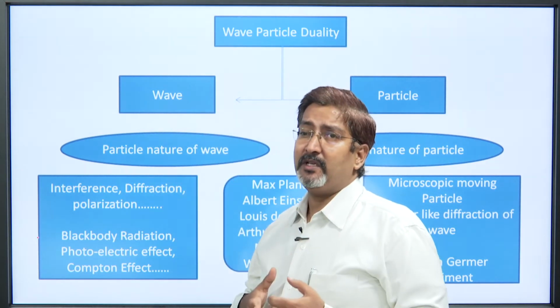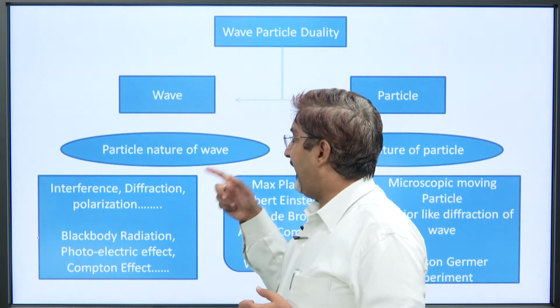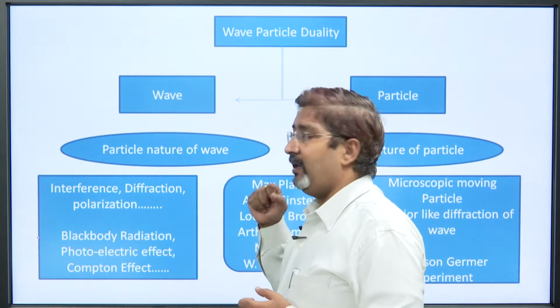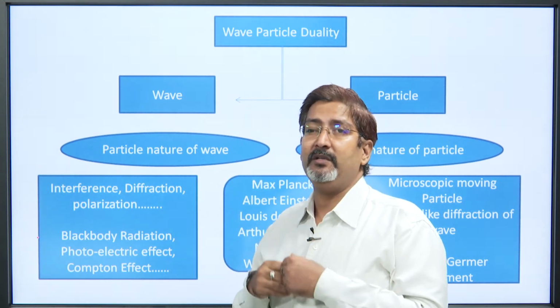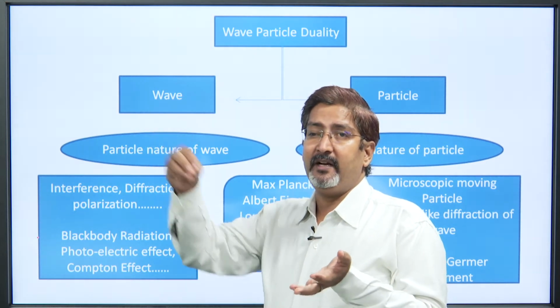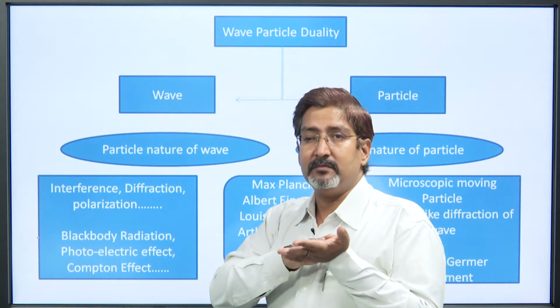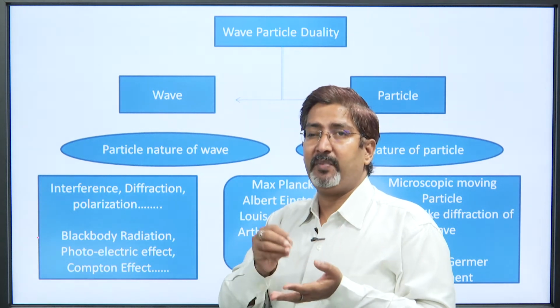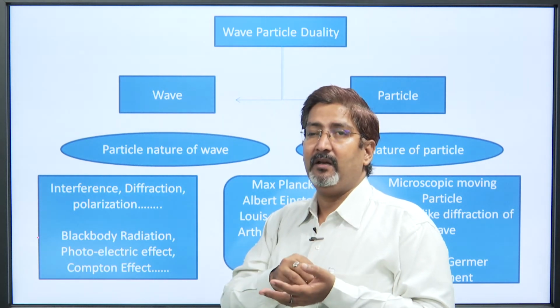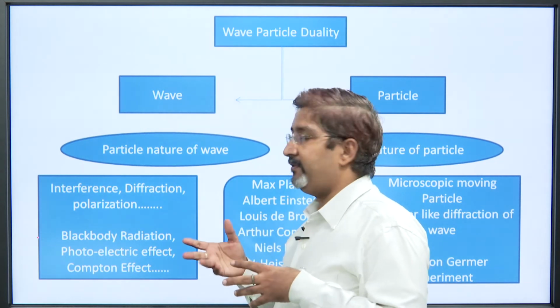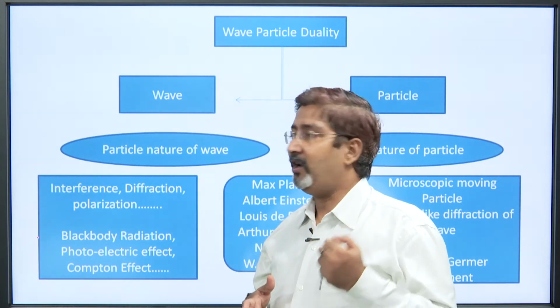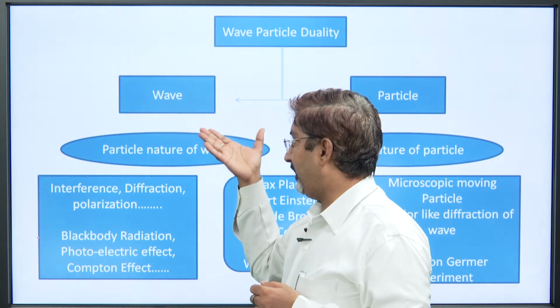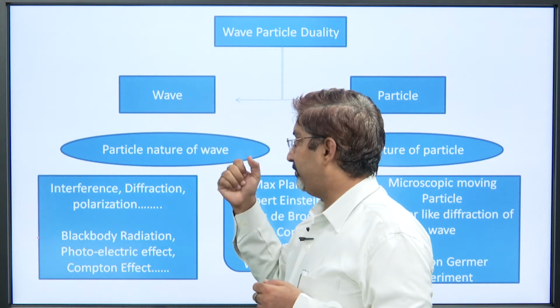Whereas, Isaac Newton said that light is a particle, and he had his own arguments: when light hits some surface, it makes it heat, it makes it hot, like one particle hitting another particle, or he also showed reflection and different phenomena with light as a particle.